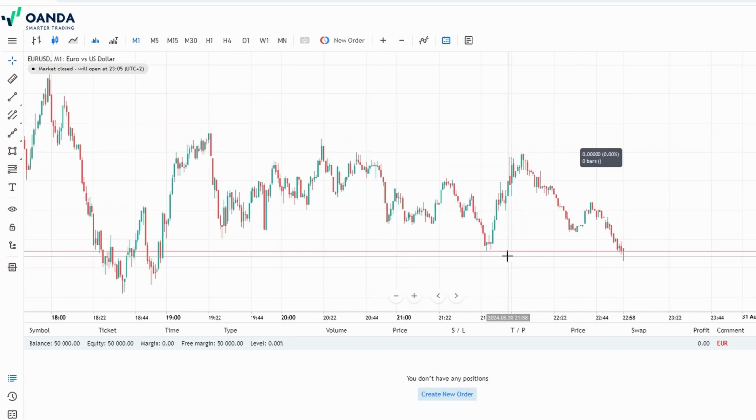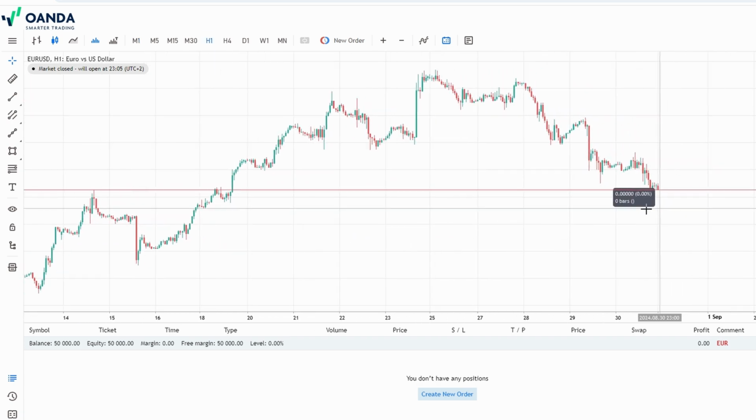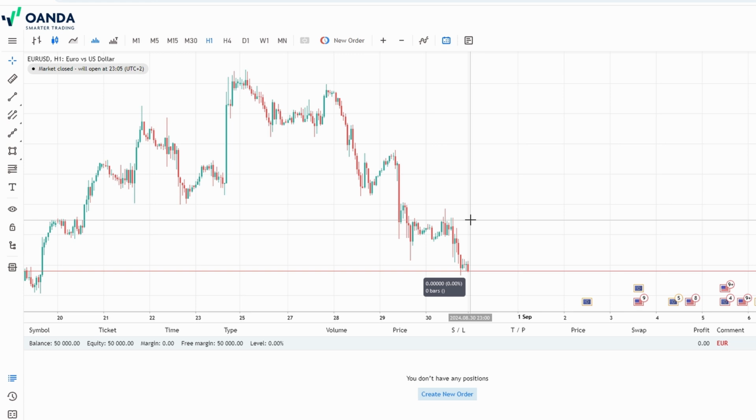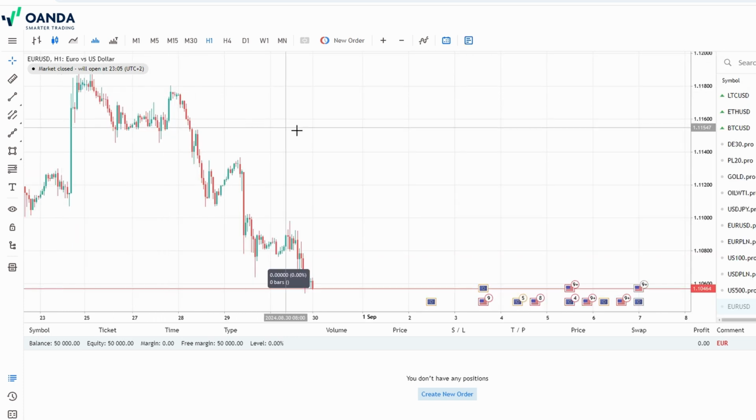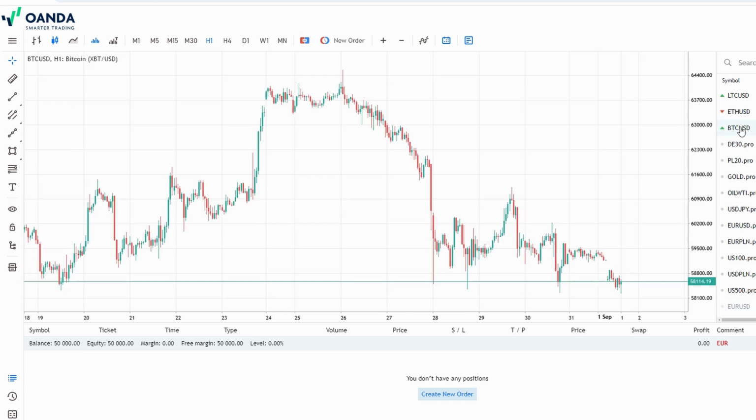But maybe you're not just interested in one asset. Maybe you want to compare how different assets are performing. Oanda lets you overlay charts so you can compare, say, the euro to US dollar with another currency pair or even a stock index. This can be really insightful if you're trying to understand correlations between different markets. For example, you might notice that the euro to US dollar tends to move in the opposite direction of the US dollar index, which could influence your trading strategy.